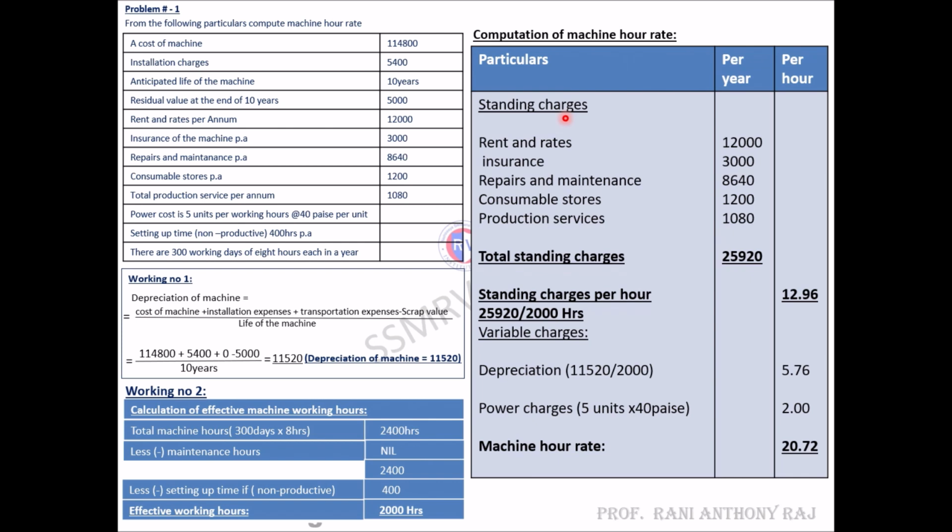Machine hour rate is classified into standing charges and variable charges. Standing charges remain fixed, variable charges vary.